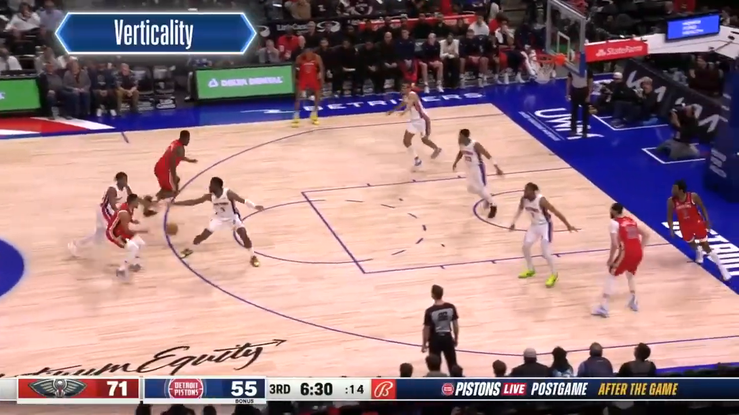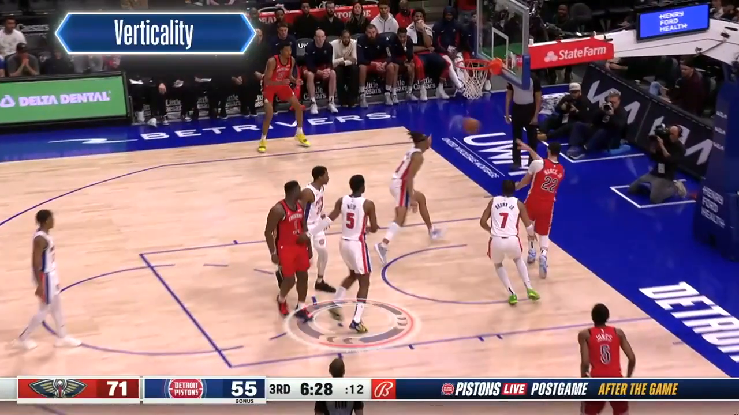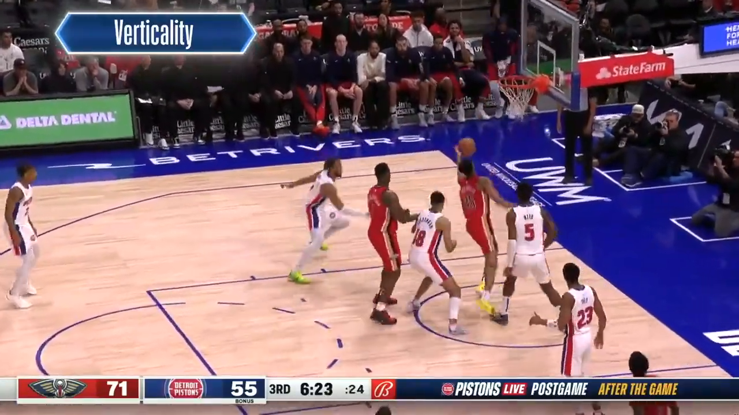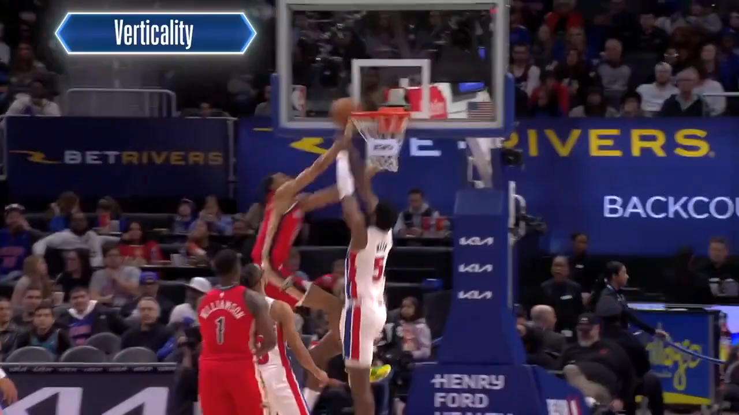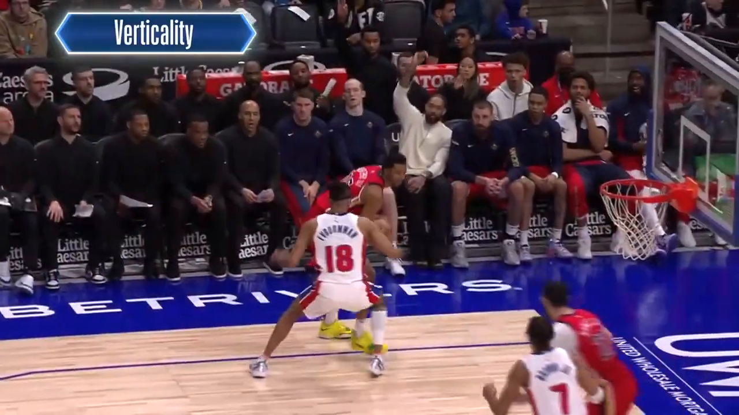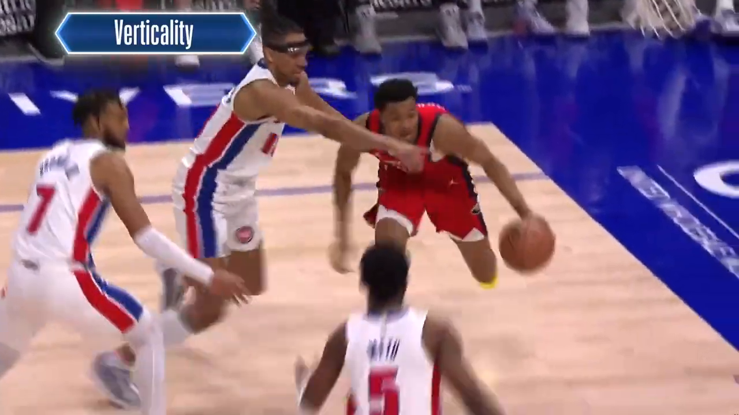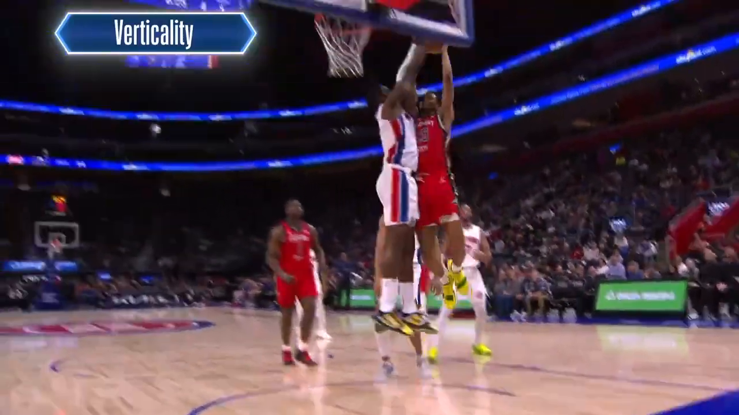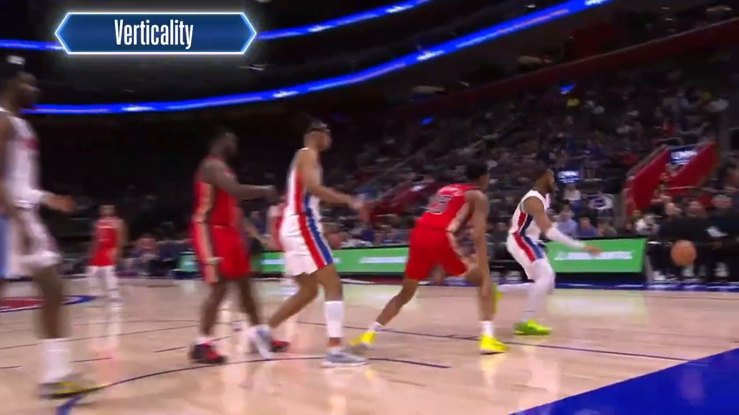The next point of education to review is verticality. This first play is an example of a defensive player maintaining verticality while making a legal defensive play. The defensive player, Chimezie Metu, establishes a legal guarding position prior to the offensive player, Trey Murphy III, starting his upward shooting motion. Metu maintains that legal defensive position as he jumps straight up to contest the field goal attempt. The marginal contact on this play is initiated by Murphy, and there is no foul by either player.